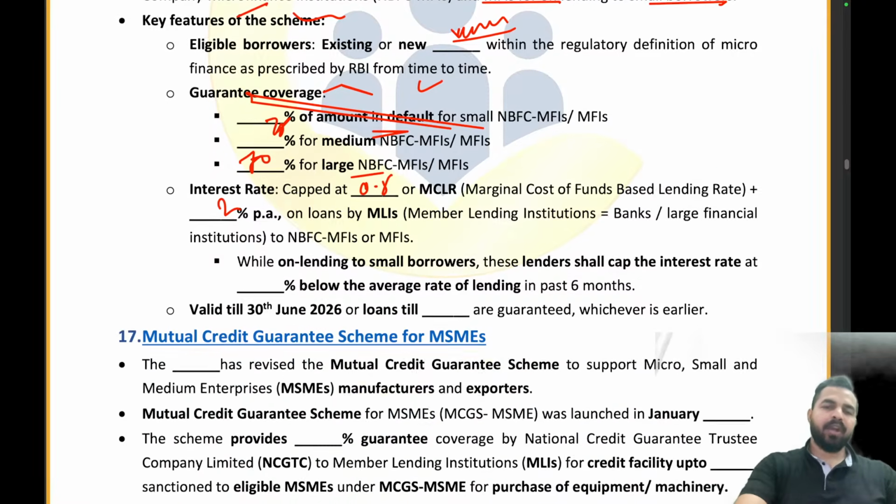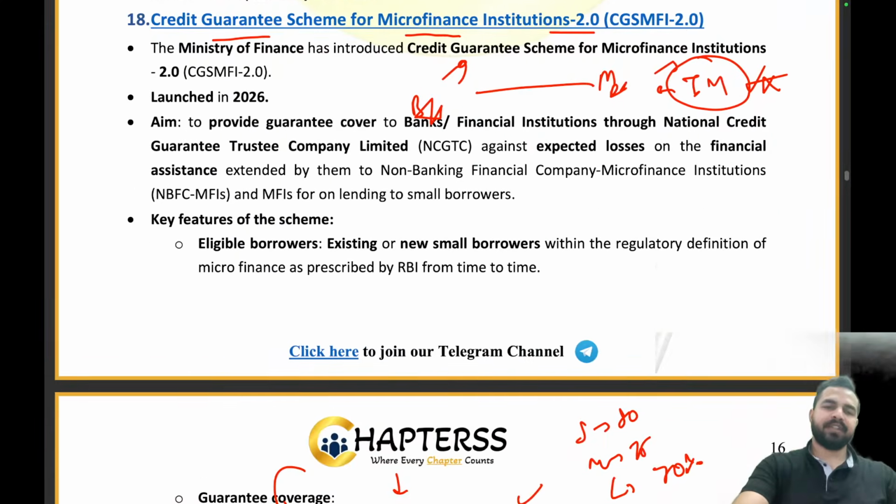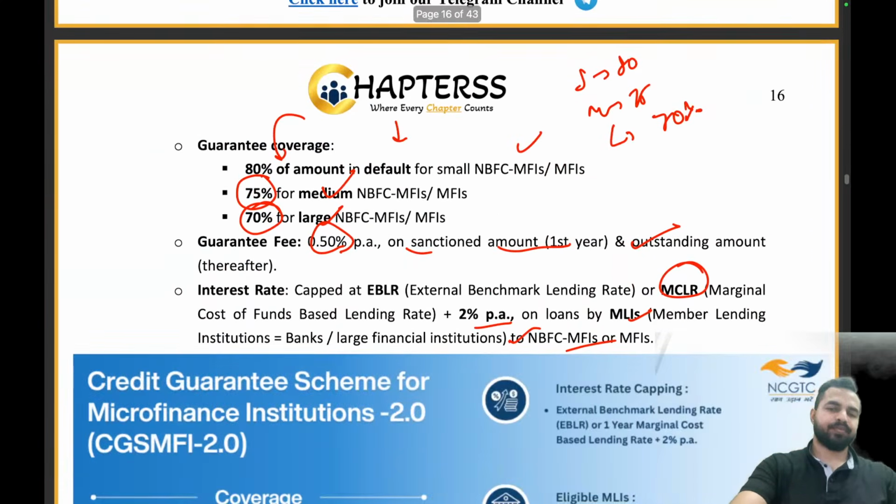Now moving on, while on-lending to the small borrowers, these lenders shall cap the interest rate at 1% below, and valid till 30th June 2026 or till the loans guaranteed reach the limit, whichever is earlier. I am leaving this question for all of you. Please give me the answer to this in the chat box.